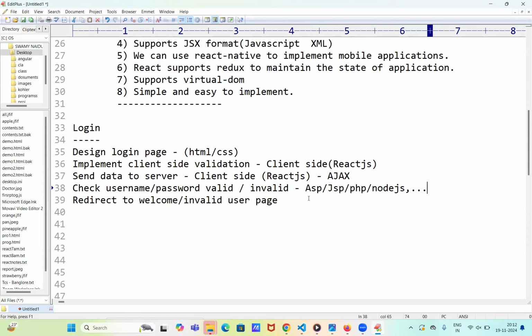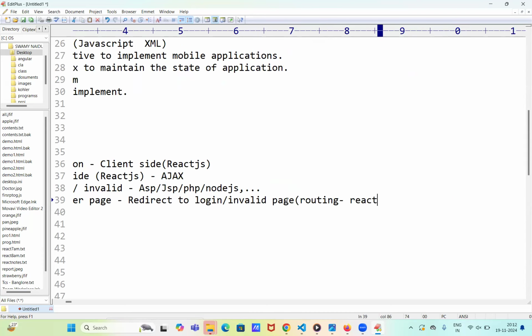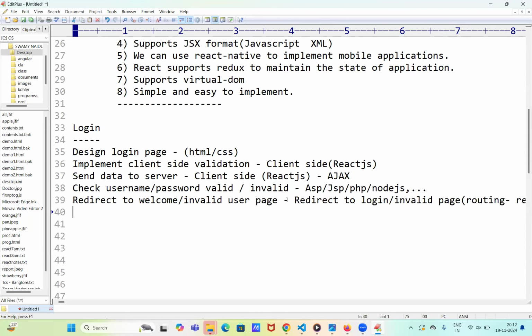This is not our role. Once validation is completed, the request comes back to the browser with some value. At that point, we redirect to the login or valid user page. There also we are using the routing concept with React.js.